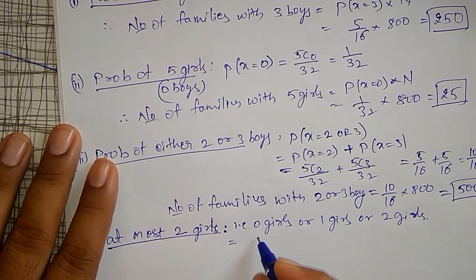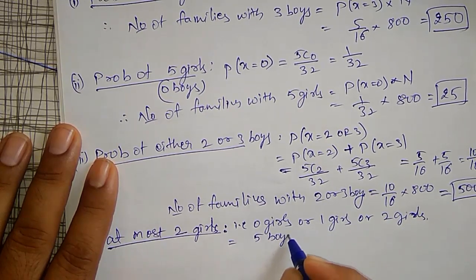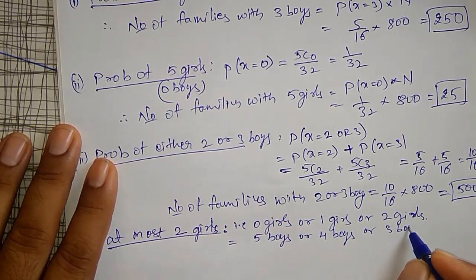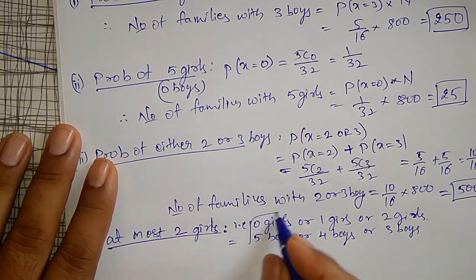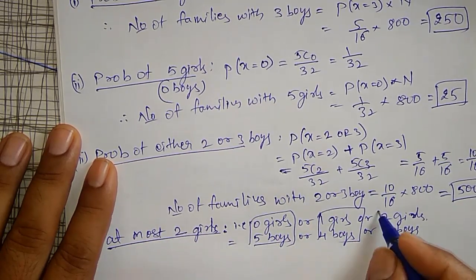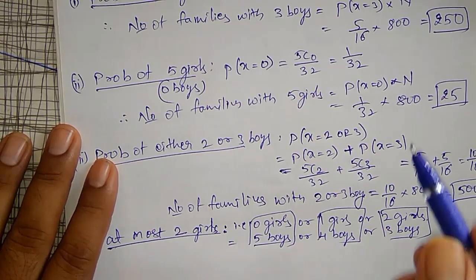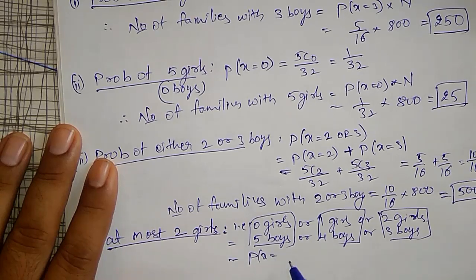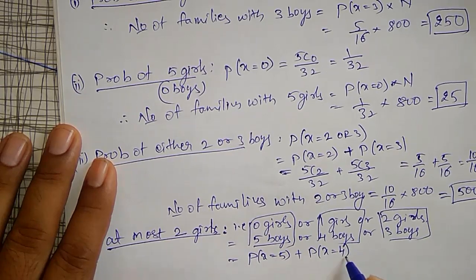That means 0 girls is all 5 boys, or 4 boys, or 3 boys. I am writing in terms of boys because I defined success as boys. Therefore, it is probability of x equal to 5 plus probability of x equal to 4 plus probability of x equal to 3.